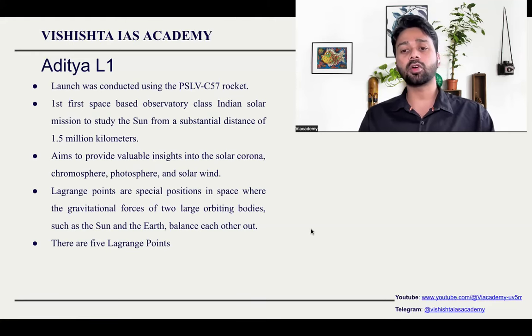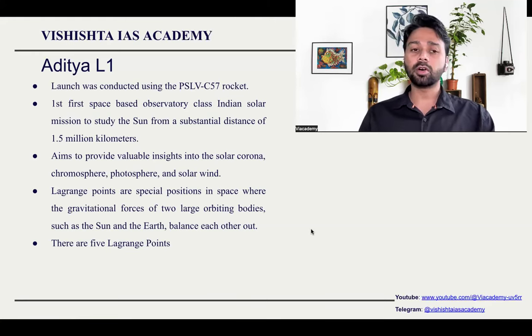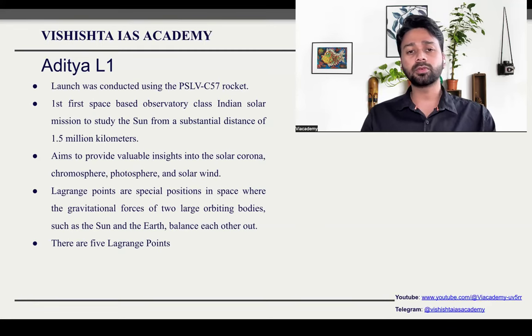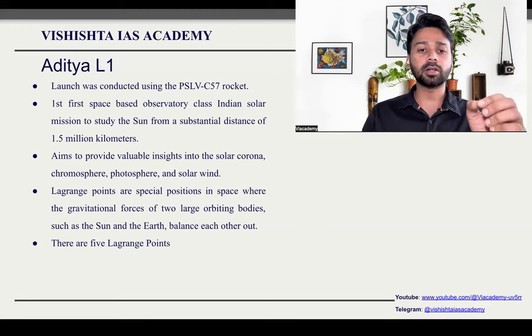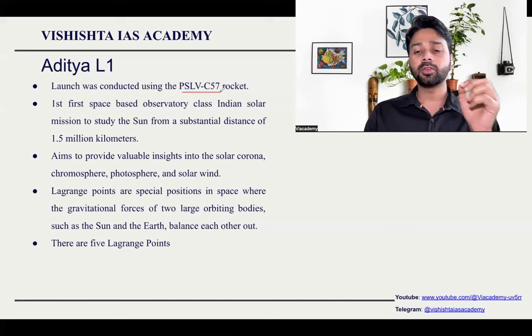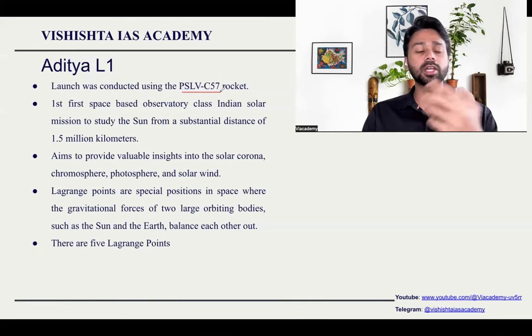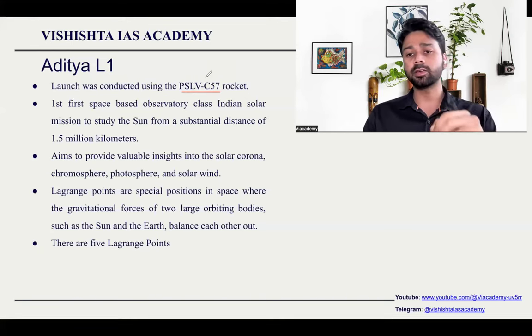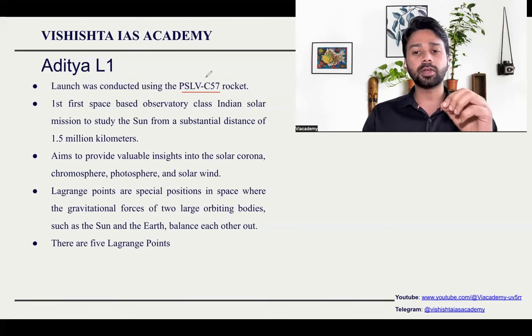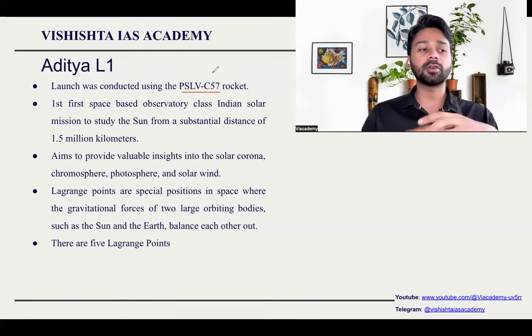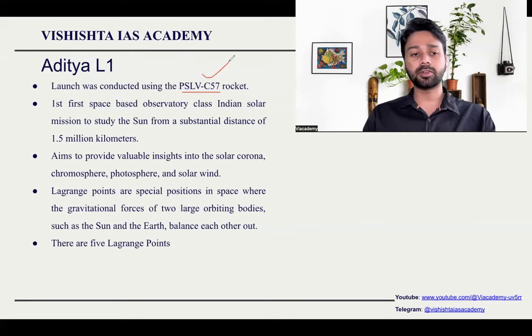It will end up giving a lot of ideas about the origin of the universe, or how the universe can end, or how the solar system can end, such things. So the basic details from the prelims examination point of view: Aditya L1 was launched using a PSLV rocket. We have two kinds of rockets, PSLV and GSLV. Usually when we have to launch anything to a nearby orbit, we use the Polar Satellite Launch Vehicle. The Geosynchronous Launch Vehicle is used for very critical and high load carrying missions. So the PSLV C-57 rocket was used.